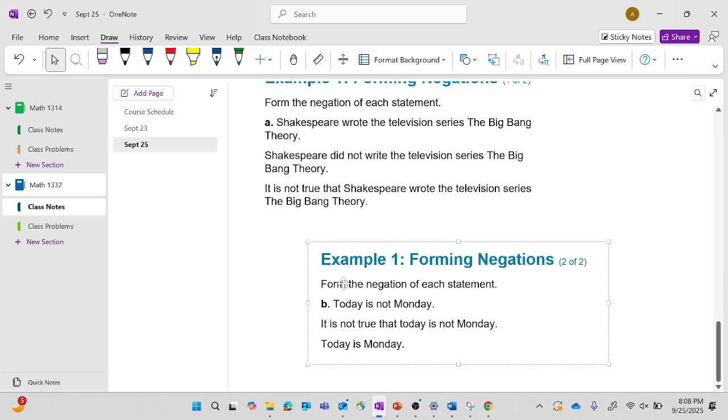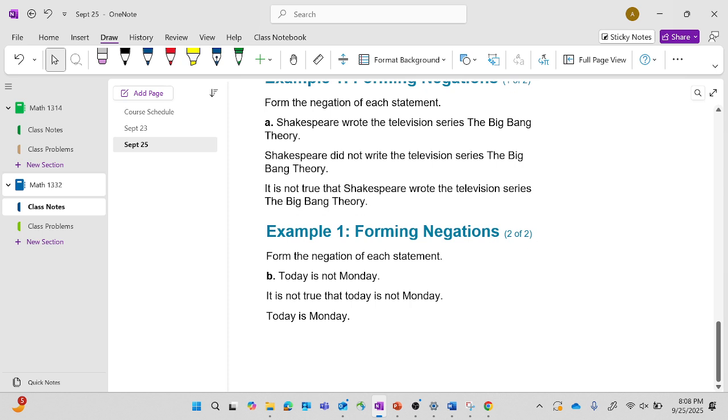So more forming negations. Form the negation of each statement. Today is not Monday. It is true that today is not Monday. Today is Monday. So you can say it different ways. If today is not Monday is the statement, the negation of that is today is Monday. It is not true that today is not Monday is another negation. You're putting two nots, so they cancel each other out to just say it is Monday. It's saying it's false that today is not Monday, so it's saying it is Monday. It's kind of like English class, but you're playing around with words to say the opposite of what the original statement was.